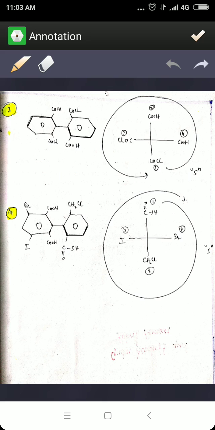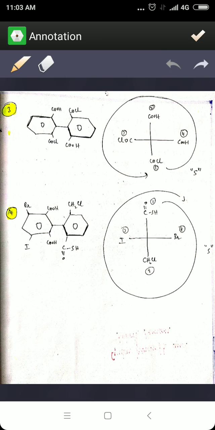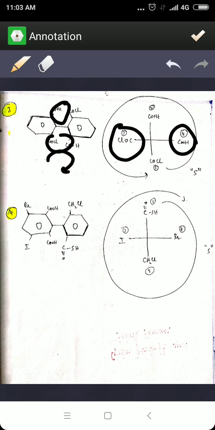So now let us do the usual method of assigning the configuration. First, rotate the molecule to the right side. Once you rotate the molecule to your right side, the wedge is having the carboxylic acid, so that goes on the top, and your acyl group is on the bottom. When you rotate it to the right, the carboxylic acid stays to your right, and your acyl group stays to your left.